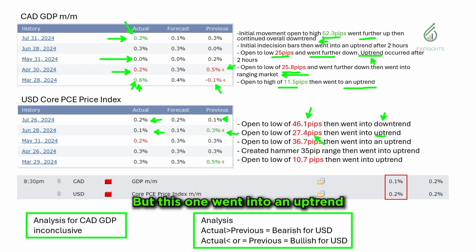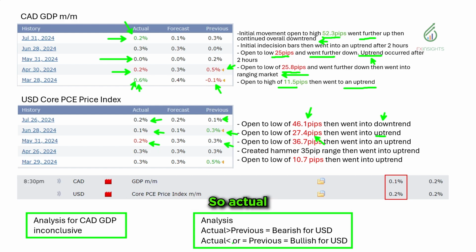But this one went into an uptrend after a while. Next here is one that went lower. So right there, this one went lower. So actual less than or equal to the previous is bullish for the USD. So this one, a bit of a different reaction. There was a 36.7 pip movement, but it did still go into an uptrend.